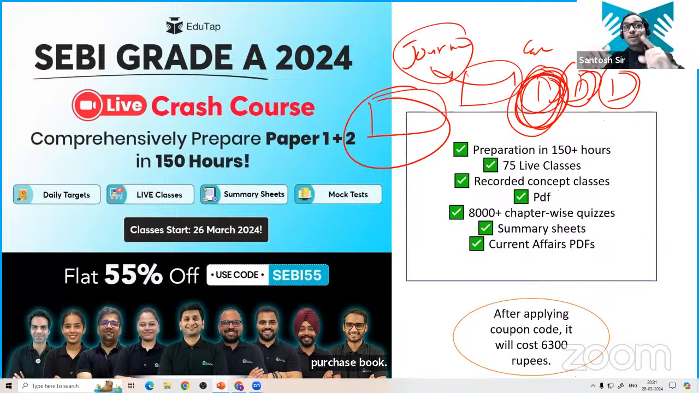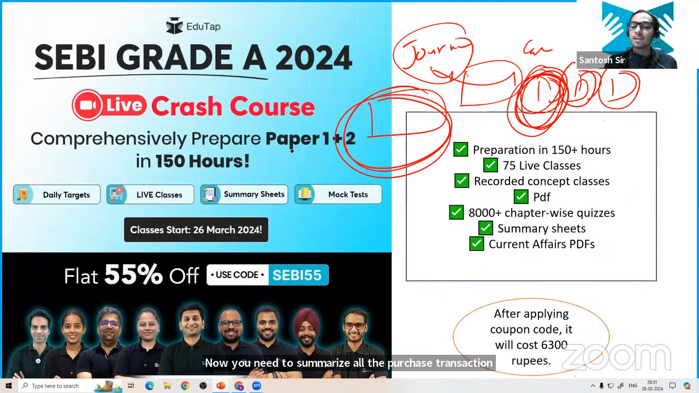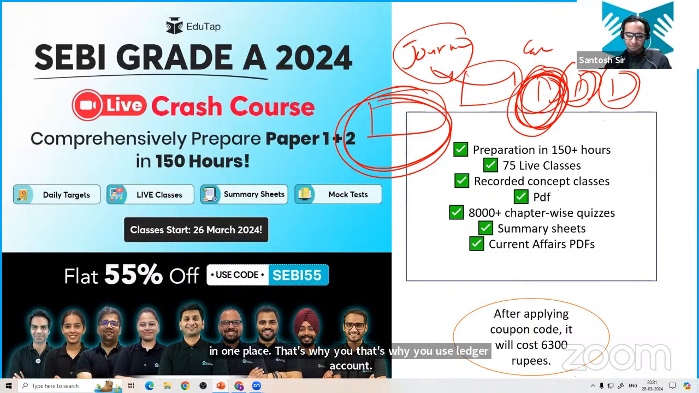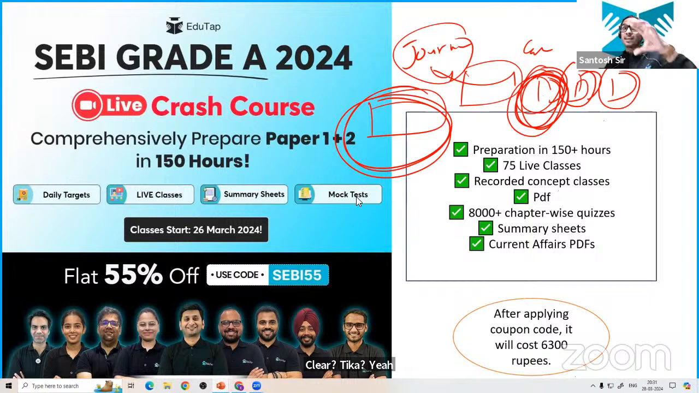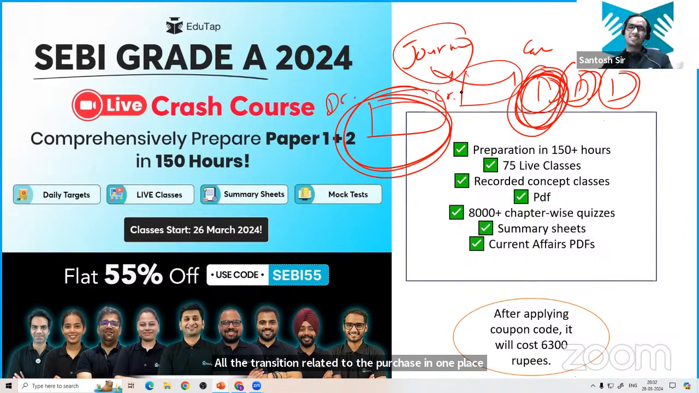Now you need to summarize all the purchase transactions in one place. That's why you use a ledger account. Clear? Okay, clear. That's how you summarize all the transactions related to purchase in one place, in one account, by entering them into the debit or credit side, whatever the transaction is. Okay, the whole thing is clear.